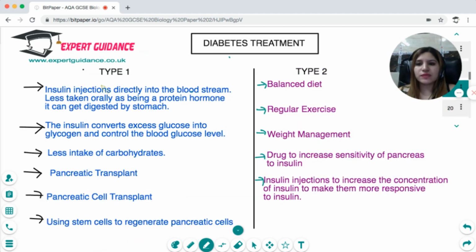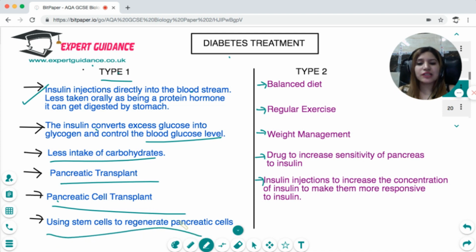So what are the treatments for type 1 diabetes? Insulin injections. Remember, we need to take insulin injections. We cannot take insulin tablets, because insulin is a protein hormone, and protein can be digested in the stomach. The insulin goes to the blood and converts the excess glucose into glycogen and controls the blood glucose level. In type 1 diabetes, people are asked to take less carbohydrates, and if there are a lot of problems in managing that, pancreatic transplant, pancreatic stem cell transplant, or using stem cells to regenerate pancreatic cells are some of the future cures for maintaining type 1 diabetes.